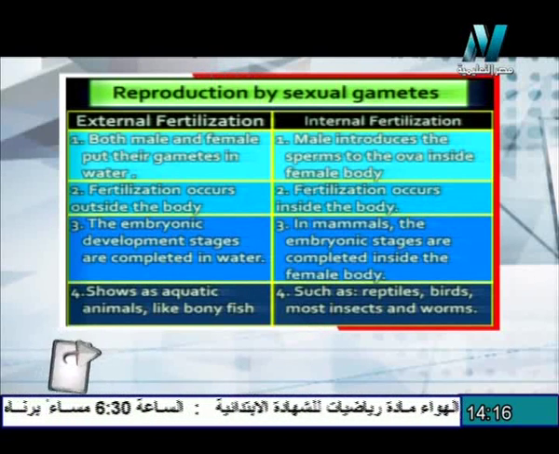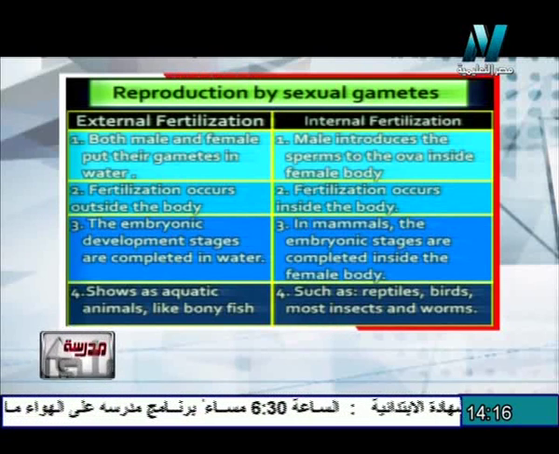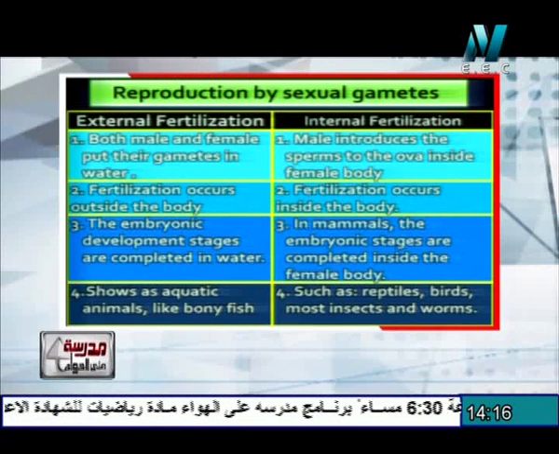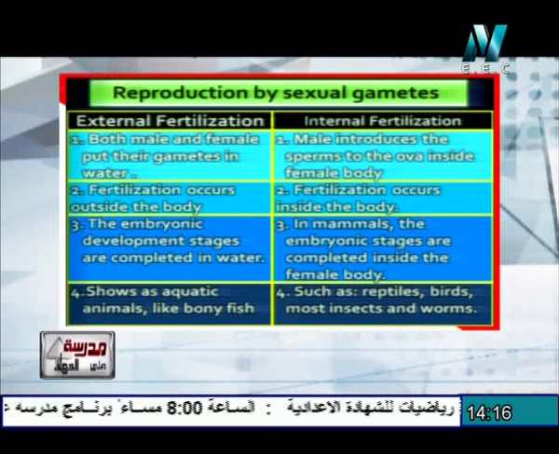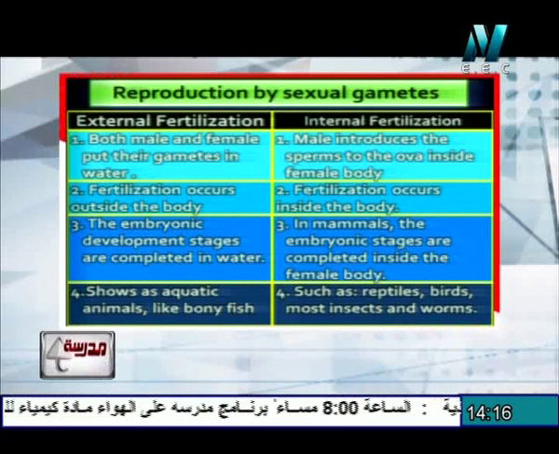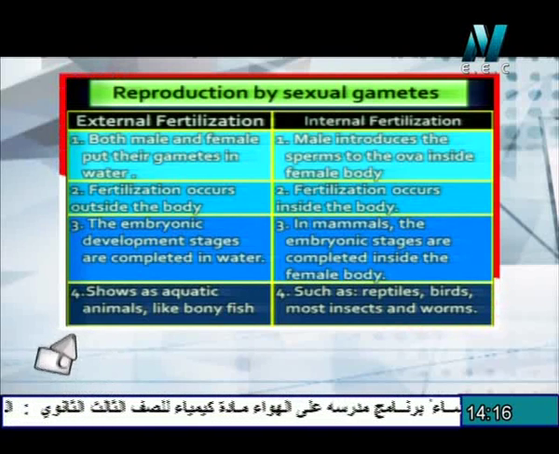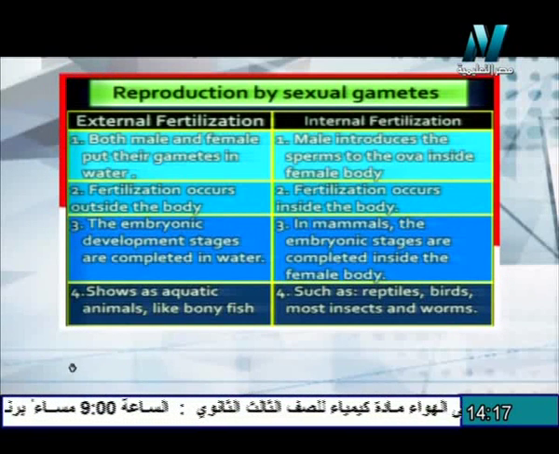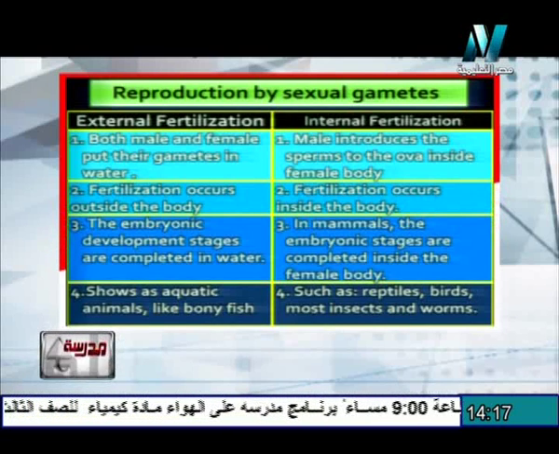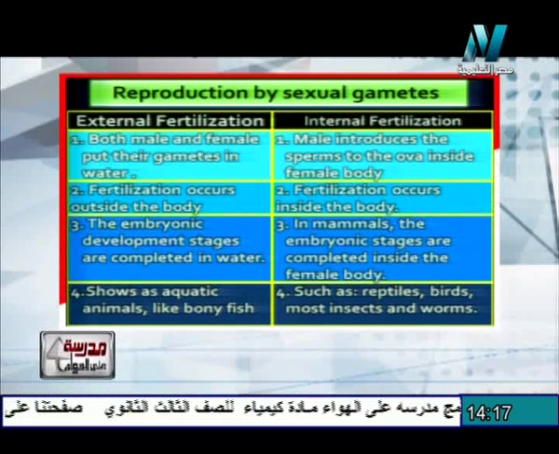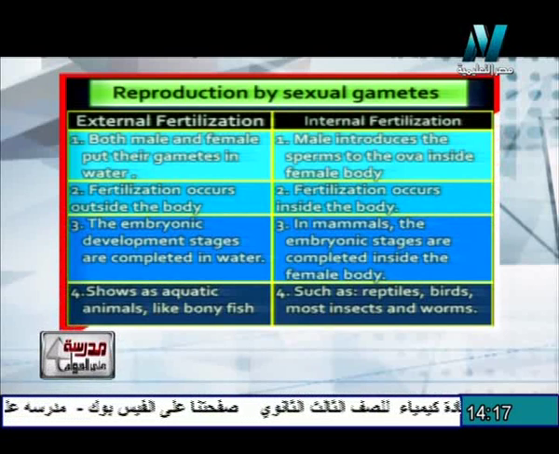In external fertilization, both male and female put their gametes in water. But in internal fertilization, the male introduces the sperms to the ova inside the female body. In external fertilization, fertilization occurs outside the body or in water, but internal fertilization occurs inside the female body.